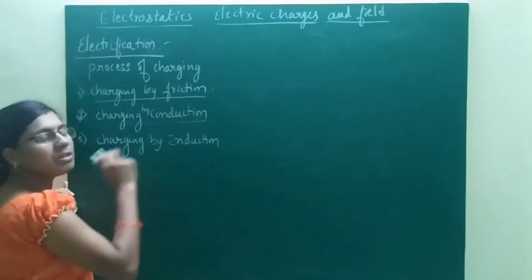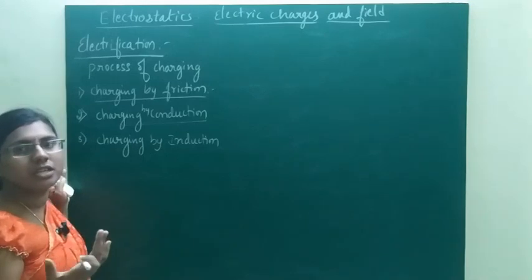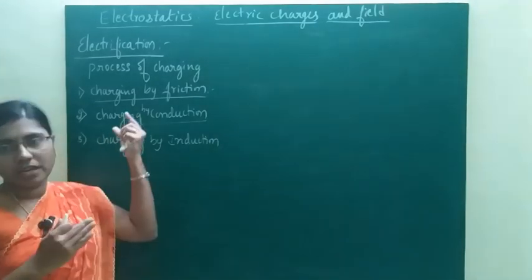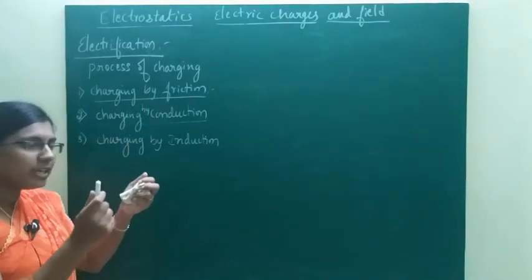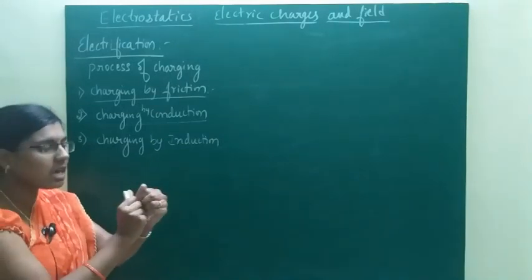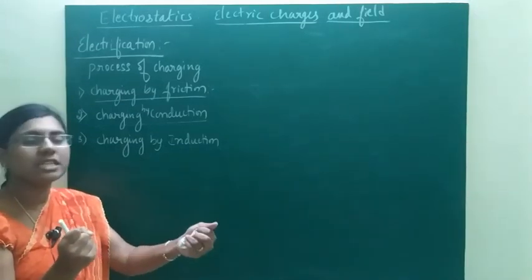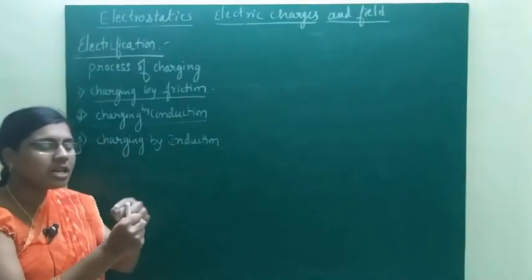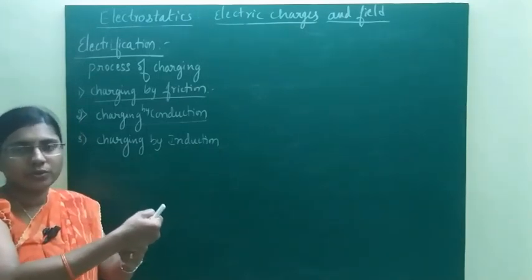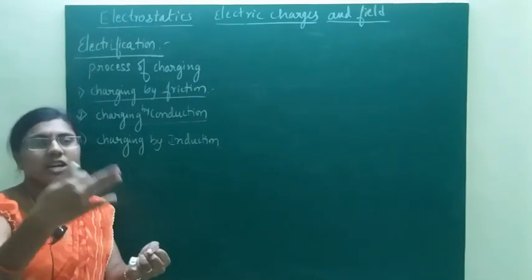Then the second method of charging is charging by conduction. This method is suitable for conductors, and we charge the conductors with the same kind of charge. When two conductors are kept in contact with each other, and one conductor is charged and the other is uncharged, the charges flow from the charged conductor to the uncharged conductor, so the uncharged conductor gets the same kind of charge as the charged conductor.